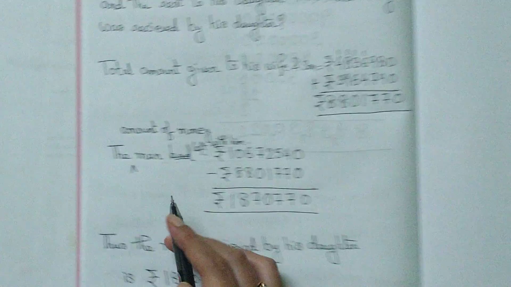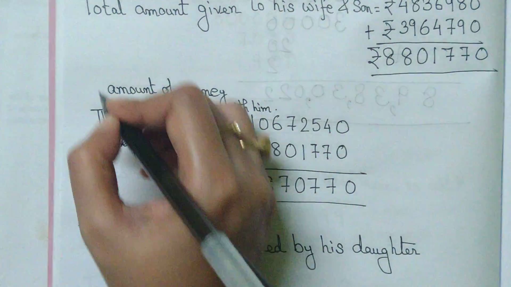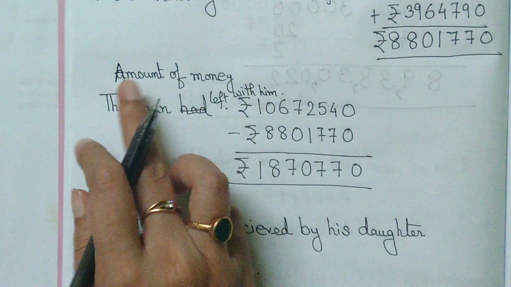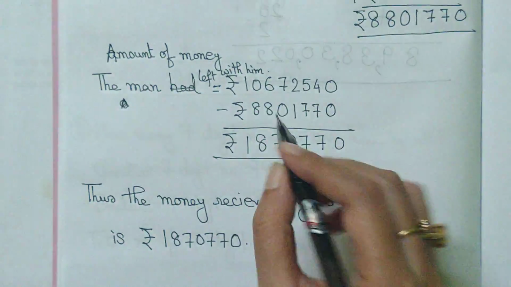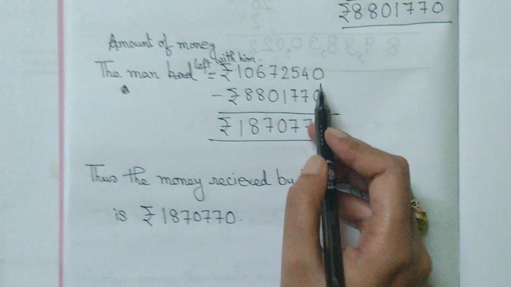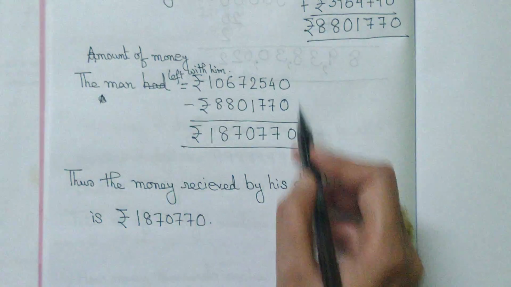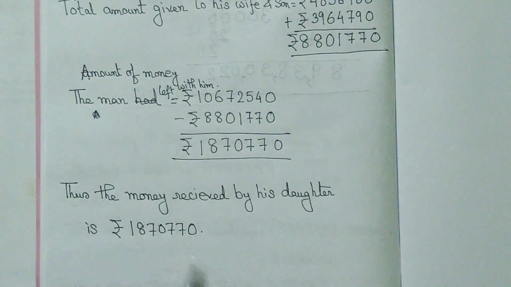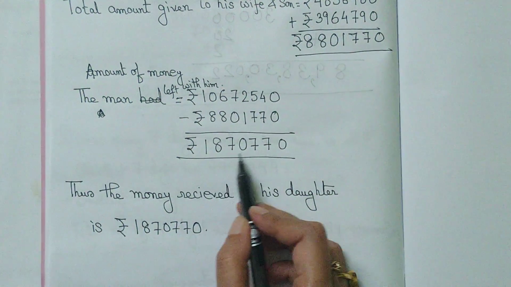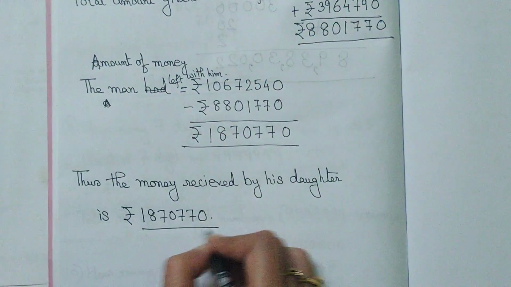The amount of money the man left with him is equal to rupees 10672540 minus 8801770 will be subtracted. So this very amount will be received by his daughter, that is 1870770. So this one will be your final answer.